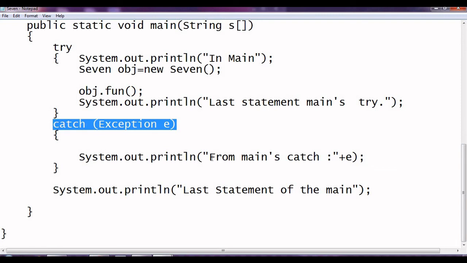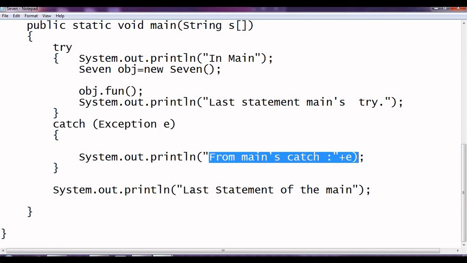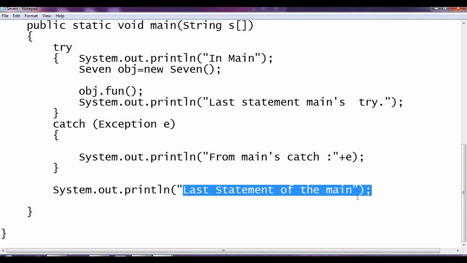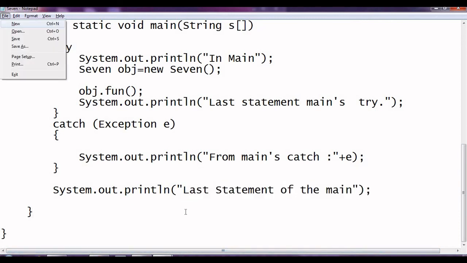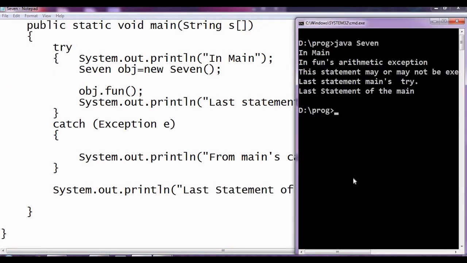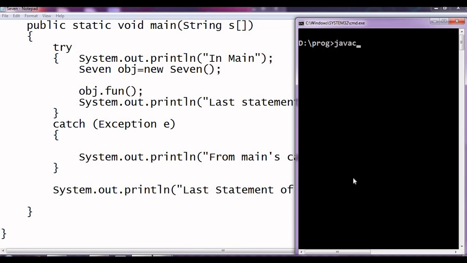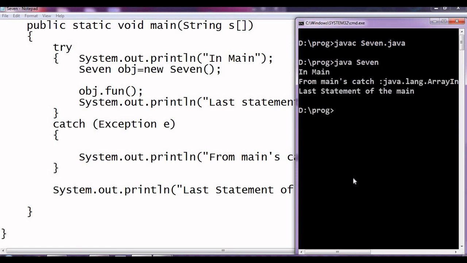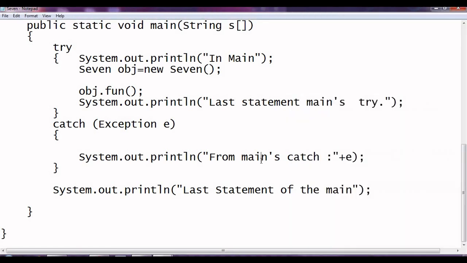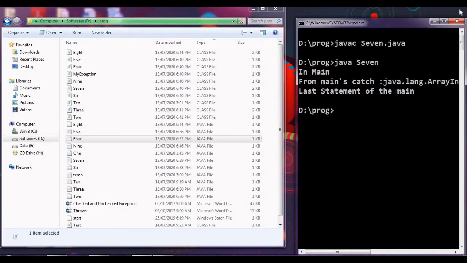It's matching, so that will be printed, and then the last statement of main will be printed. So now let us check it. Fine. Okay, so this is basically how the nesting will happen.